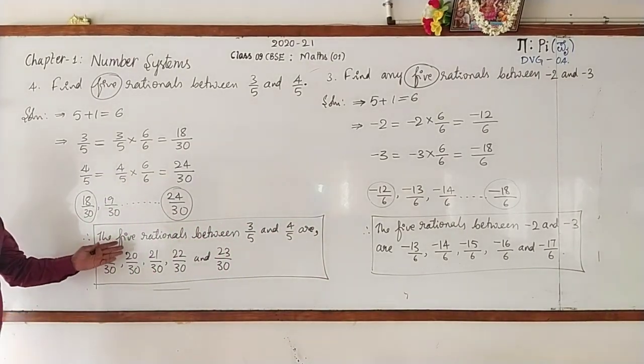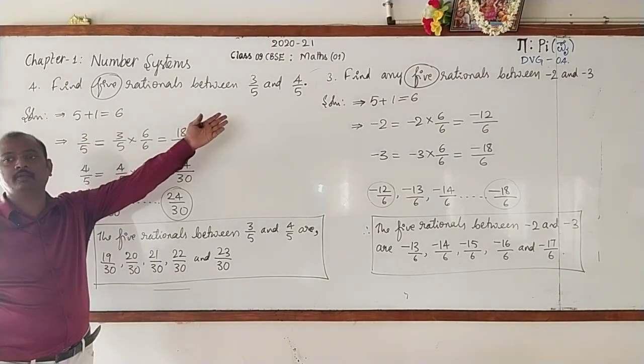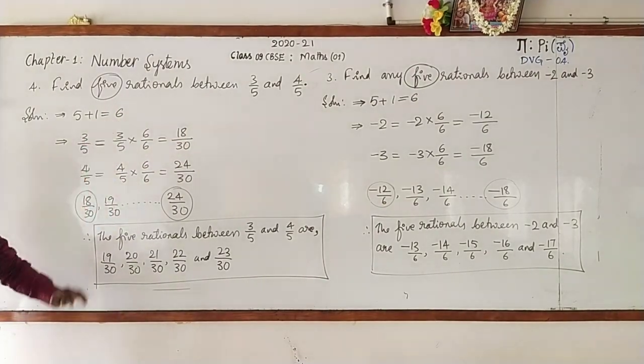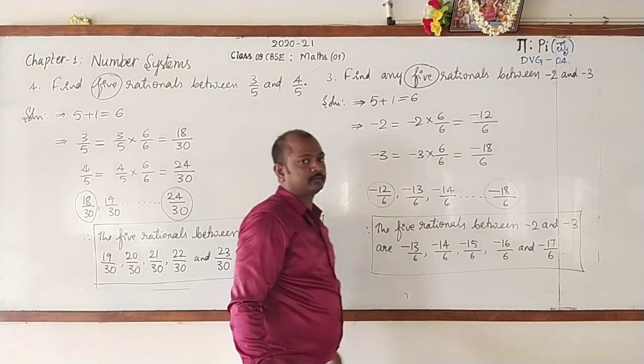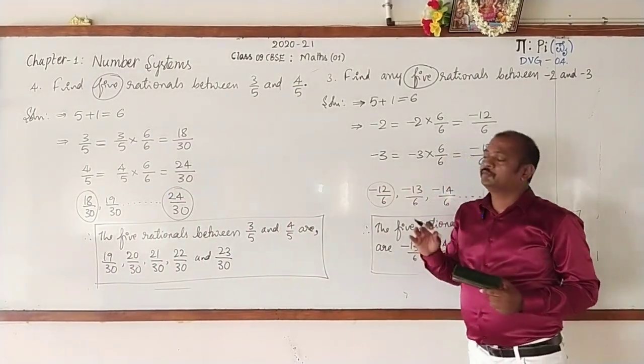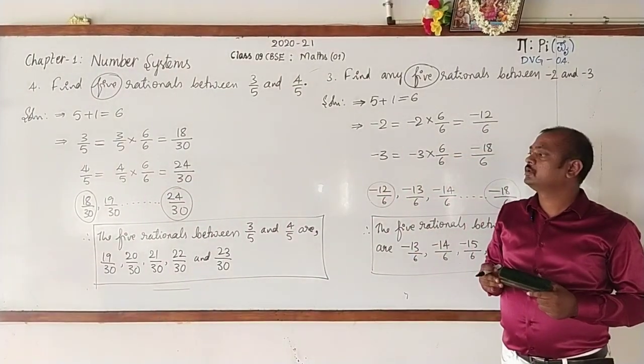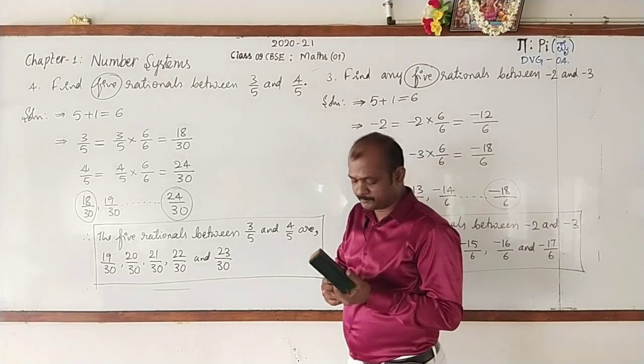So these are the 5 rational numbers between 3 by 5 and 4 by 5. Finished up? Okay, now listen to me again.